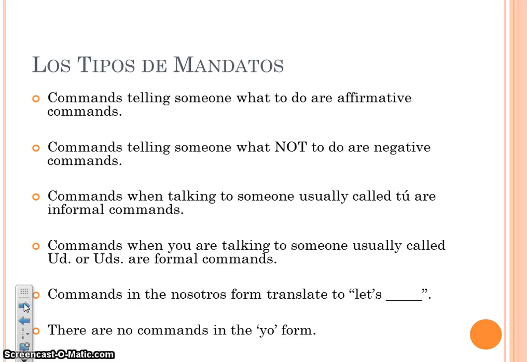Tipos de mandatos. There's some vocabulary that you're going to need to know when talking about mandatos or commands. Commands telling someone what to do are affirmative. Commands telling someone what not to do are negative commands. And when you're talking to someone who we would refer to as tú, those are informal. Usted or ustedes commands are formal commands. Nosotros commands translate to let's, like let's go to the park, let's buy ice cream, let's eat chocolate. There are no commands in your form, not like we do bossing yourself around, so there's no need for that command form.